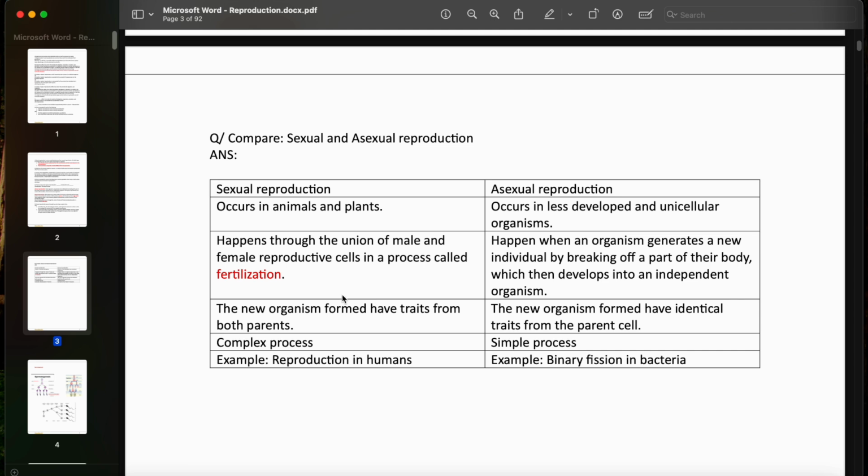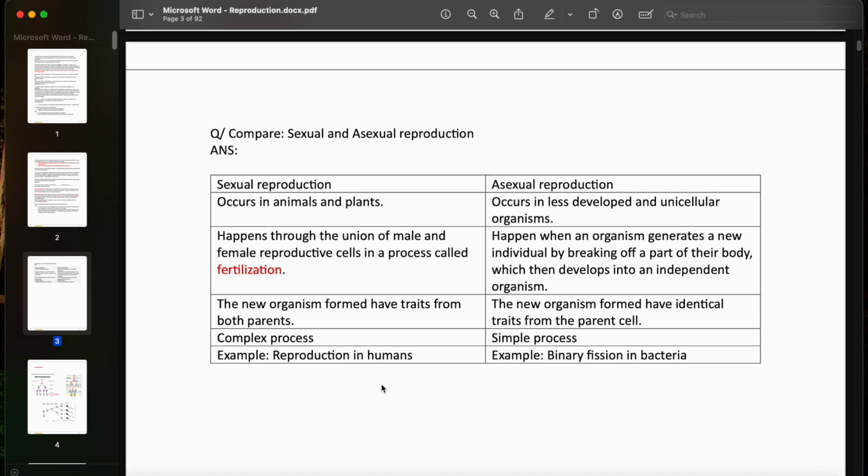Sexual reproduction happens through the union of male and female reproductive cells in a process we call fertilization, so we need two distinct sexes, male and female. Meanwhile, in asexual reproduction, we don't really need this concept. It happens when an organism generates a new individual by breaking off a part of its body, which then develops into an independent organism.